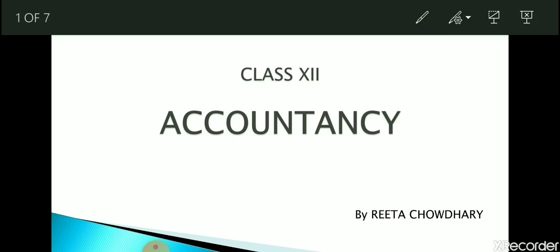Class 12, subject accountancy, and the chapter name Accounting for Partnership Firm. Partnership is an important topic for plus 2 students because they have to cover a whole book on the topic. Today we are going to start the second chapter that is the base for all the chapters, but this chapter is too vast, so we can divide the chapter into various parts.